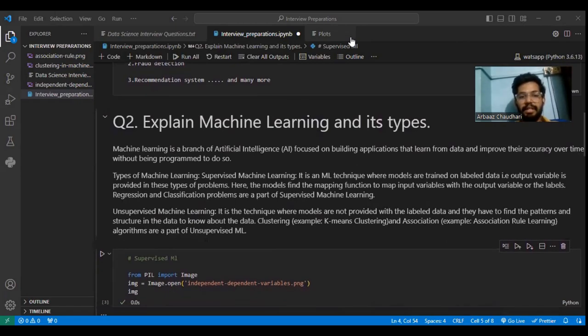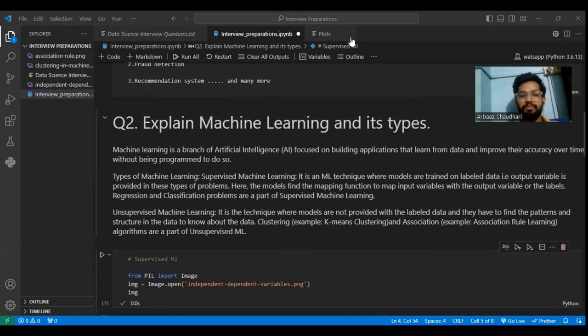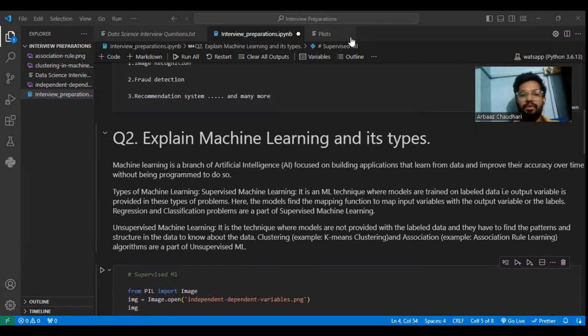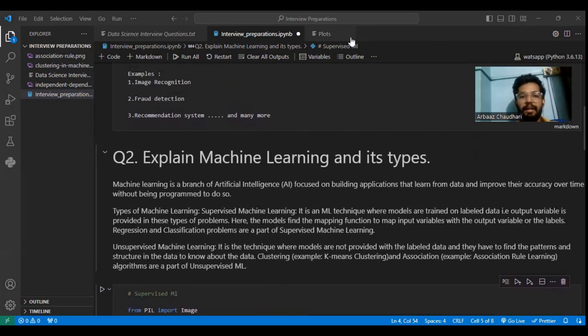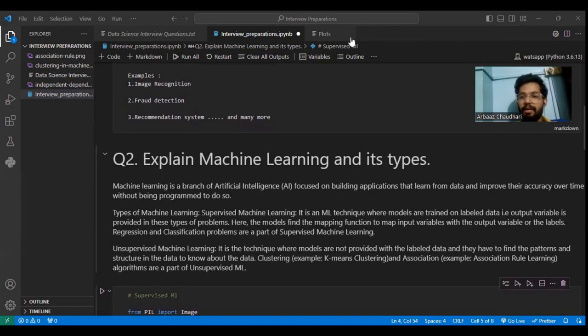So what is machine learning? Machine learning is a branch of AI focused on building applications that learn from data and improve their accuracy over time without being programmed to do so. You have to explain to the interviewer that it is a branch of AI focused on building AI or ML applications that learn from data. Whatever data is given to the model, it will learn and try to improve over time. There is no need to program it to learn the data. With the help of data, it learns on its own.